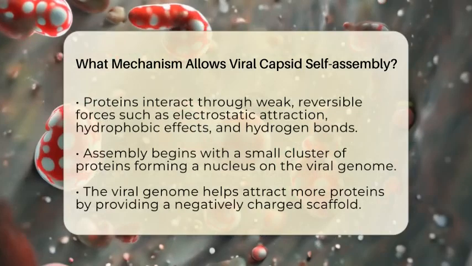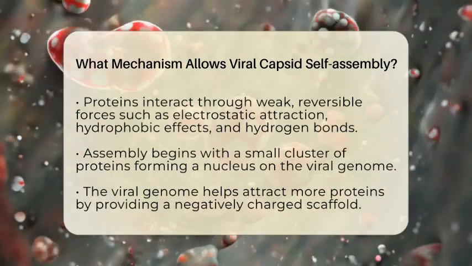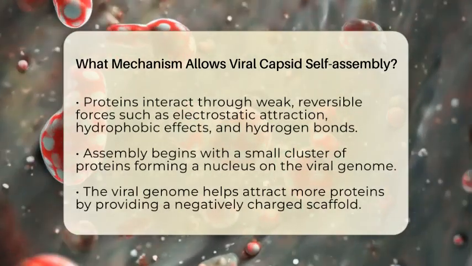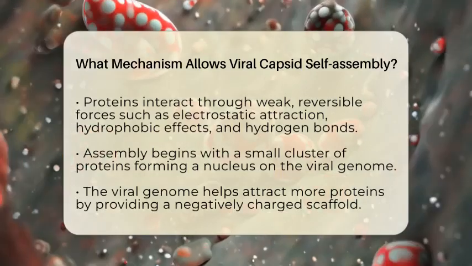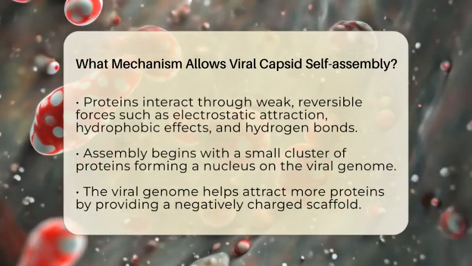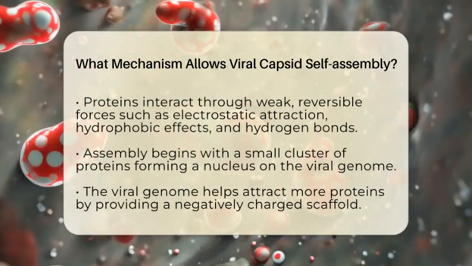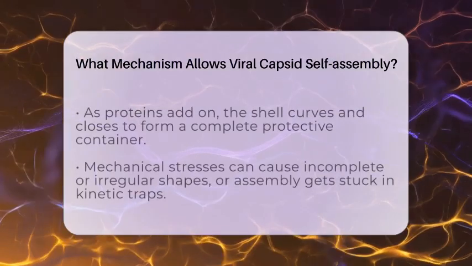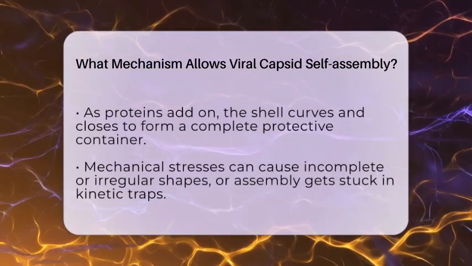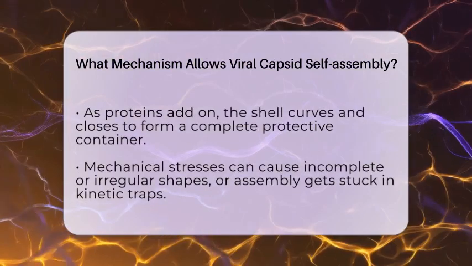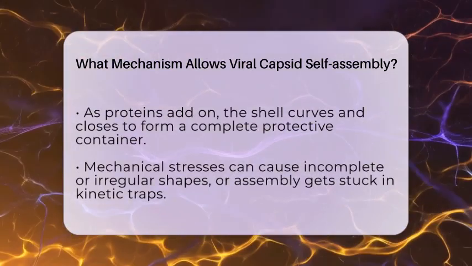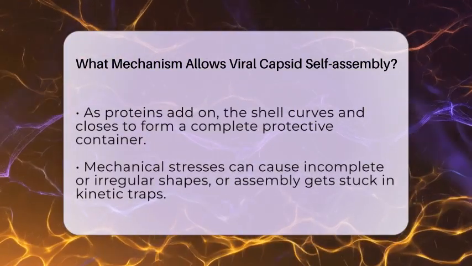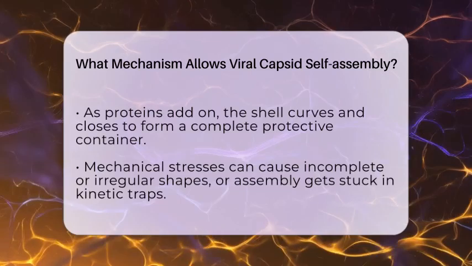This seed then attracts more coat proteins, which add on one by one in a step-by-step process. The viral genome often helps by providing a negatively charged scaffold that draws in the positively charged regions of the coat proteins, making assembly more efficient and specific. As more proteins join, the shell begins to curve and close, forming a complete protective container.